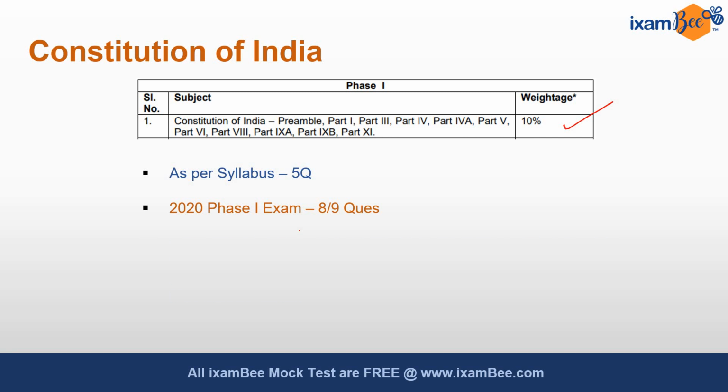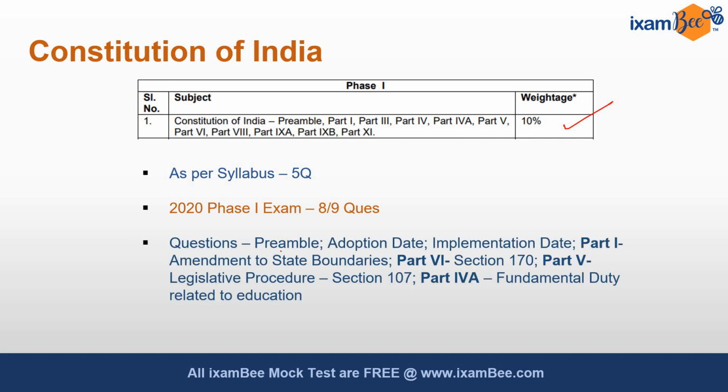The topics from which these questions were: from the preamble, amendment to the preamble, 42nd Amendment Act, what words were added to the preamble, then adoption date, that is 26 November, then implementation date, that is 26 January 1950, then from part 1 there were questions relating to state boundaries, that if there is amendment made to the state boundaries, then which of the schedule has to be amended.